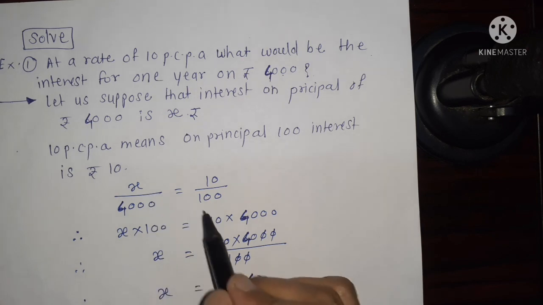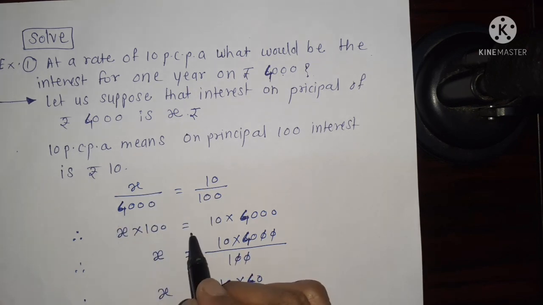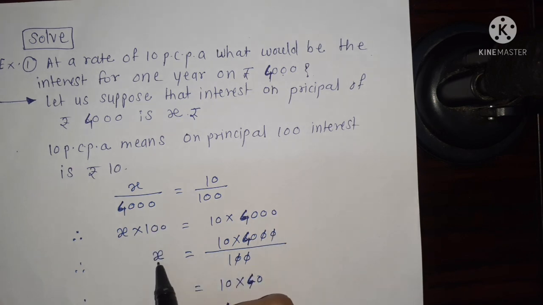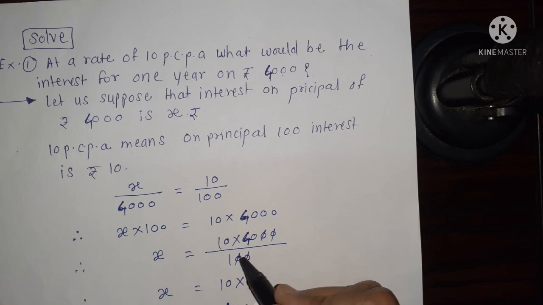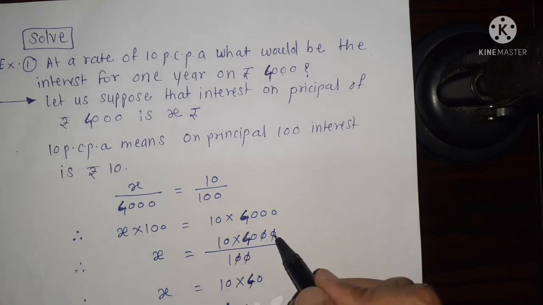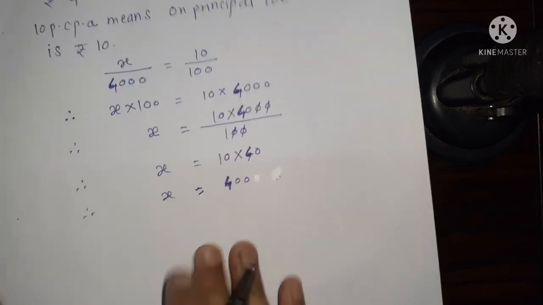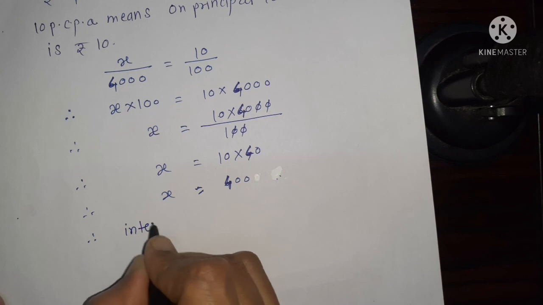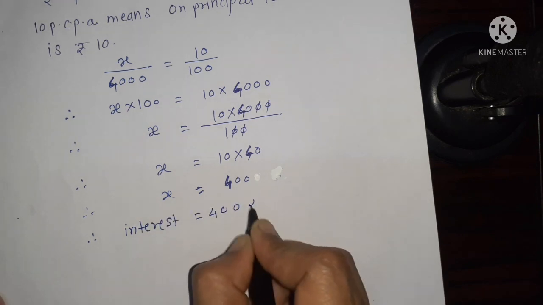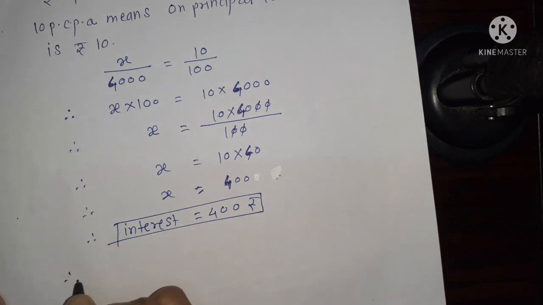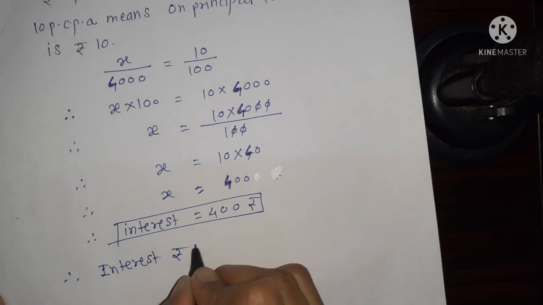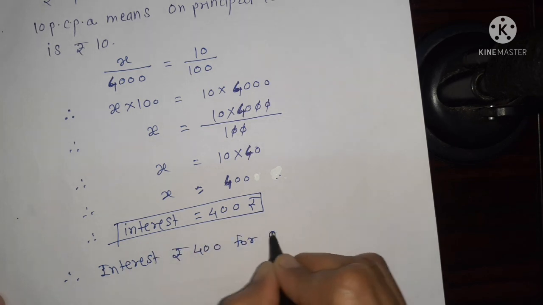We can obtain an equation by cross multiplication. X multiply 100 is equal to 10 multiply 4,000. We can find the value of X by moving 100 to the right side and it undergoes division. 100 divided into 4,000, the answer becomes 40. Therefore, X is equal to 10 multiply 40. X is equal to 400. Therefore, interest is equal to 400 rupees. We write the word answer: interest is rupees 400 for 1 year.